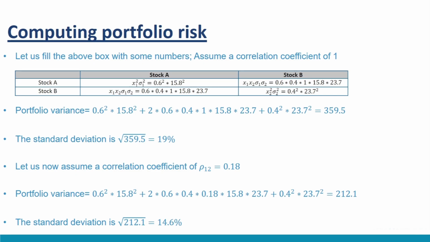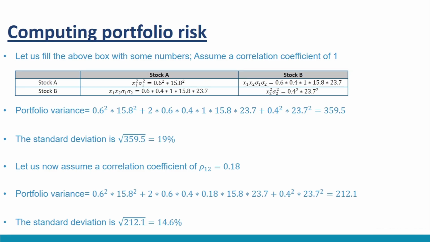Let us now assume a correlation coefficient of ρ12 equal to 0.8. The resulting portfolio variance can be simply computed as shown here, that is portfolio variance equal to 0.6 raised to the power 2 into 15.8 raised to the power 2 plus 2 times 0.6 into 0.4 into 0.8 into 15.8 into 23.7 plus 0.4 raised to the power 2 into 23.7 raised to the power 2 equal to 212.1. The standard deviation is square root of 212.1, that is equal to 14.6%.